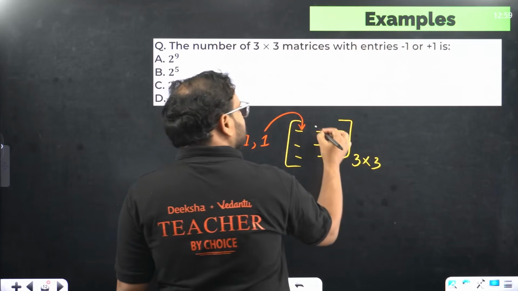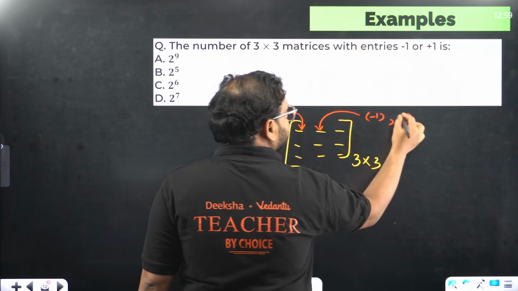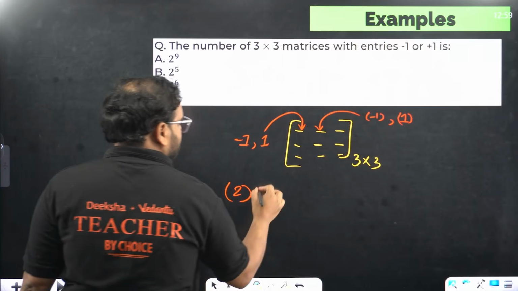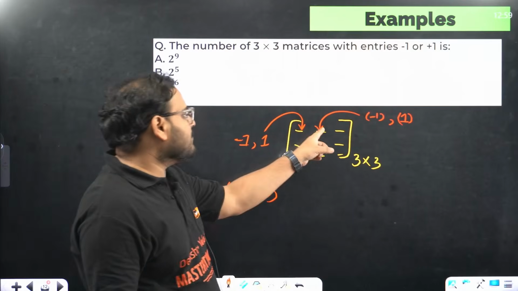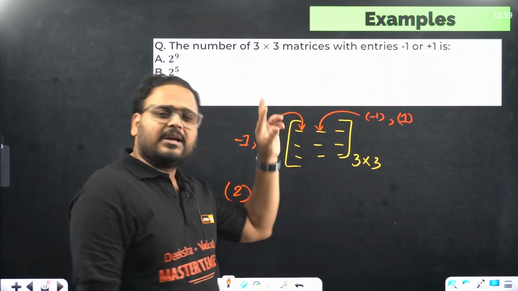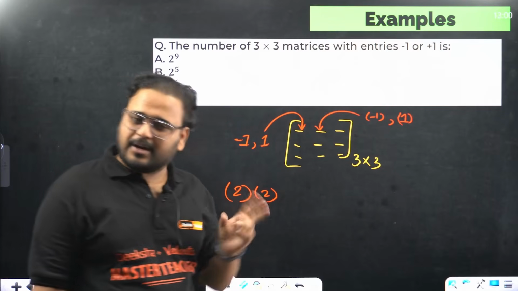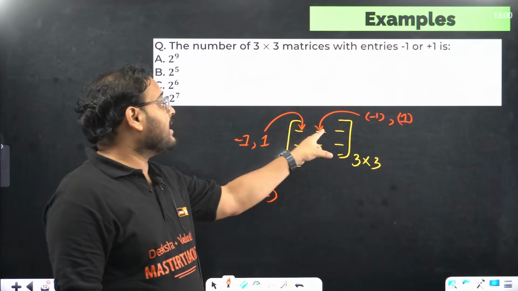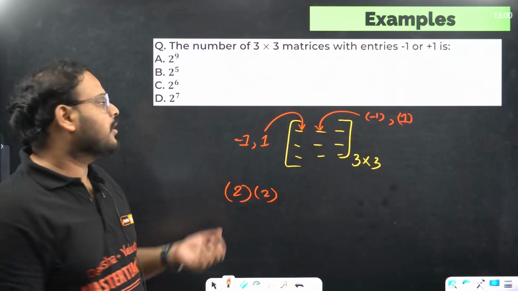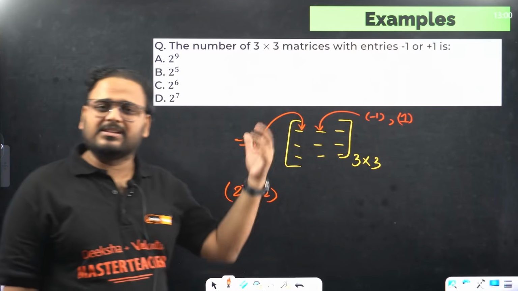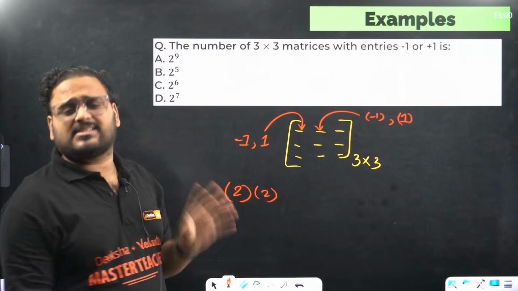What about this element, sir? Also either -1 or +1. What I get over here? Again, two different possibilities. Does this being minus or this being minus depend upon each other? Does this being plus and this being plus depend upon each other? Does this being minus and this being plus depend upon each other? Answer is no. Why not no? Because they have not mentioned it to be 0, null matrix, scalar matrix, equal. There's no condition given as such.